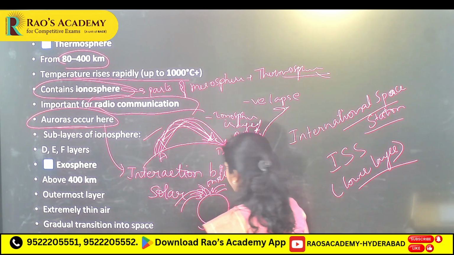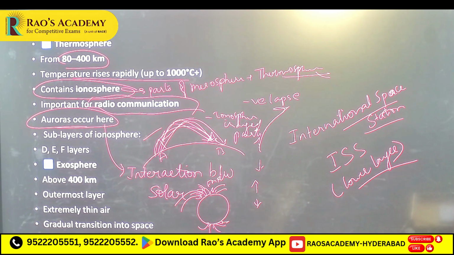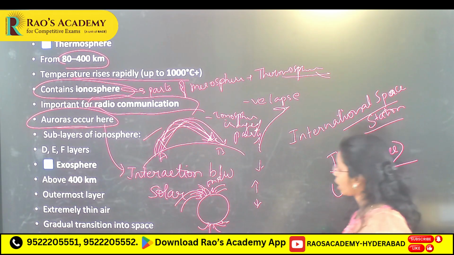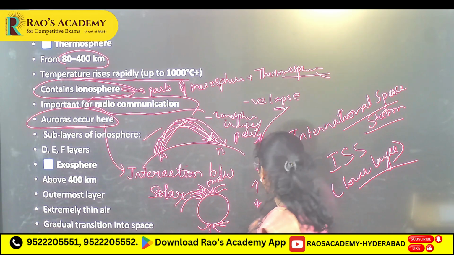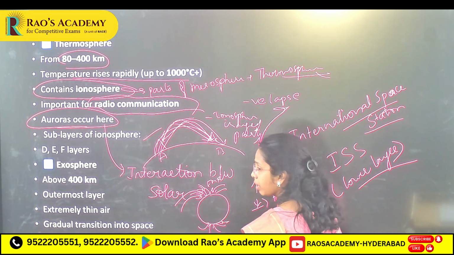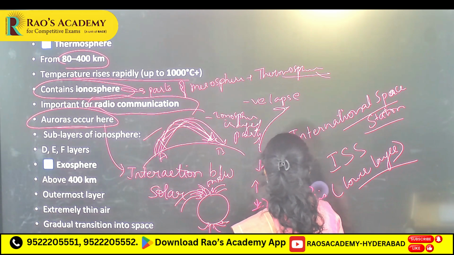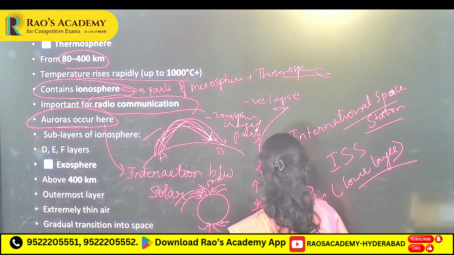When these charged particles collide with nitrogen and oxygen, you will see different types of light emissions. Those are known as auroras. Aurora borealis is related to the Arctic region. Aurora australis is related to the Antarctic region.